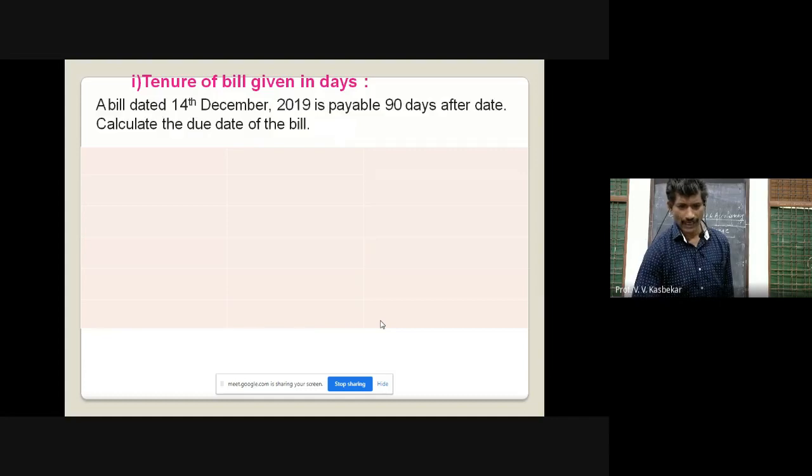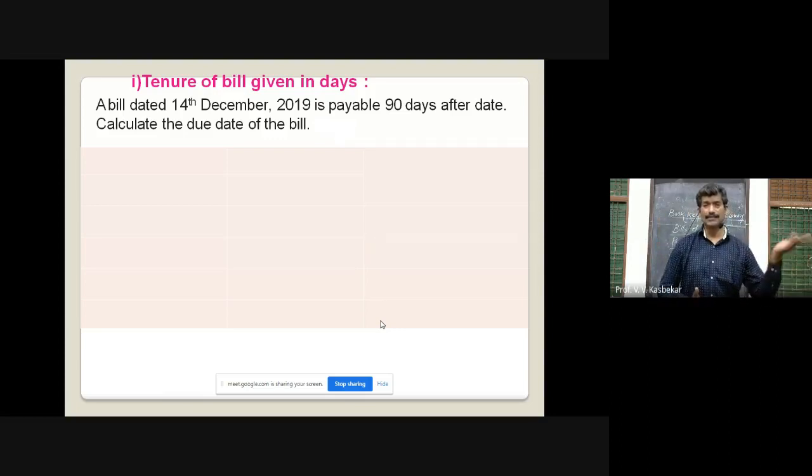Let us see one more example. Tenure of bill given in days. A bill dated 14th December 2019 is payable 90 days after date. Calculate the due date of the bill. Here the days are given. The date of bill is 14th December 2019 and it is payable after 90 days. Now the period is given in days. In the previous example it was in months. So let us see how to calculate.